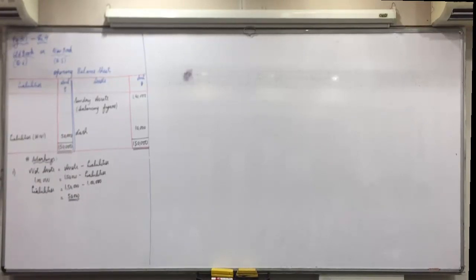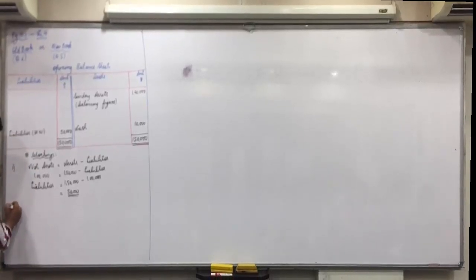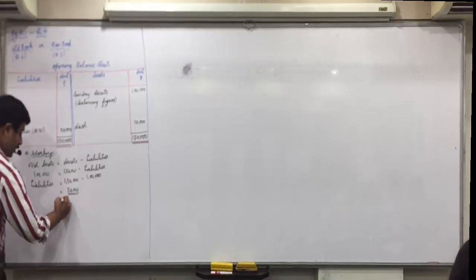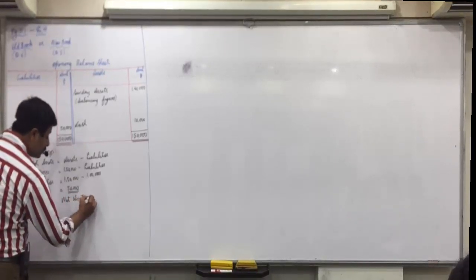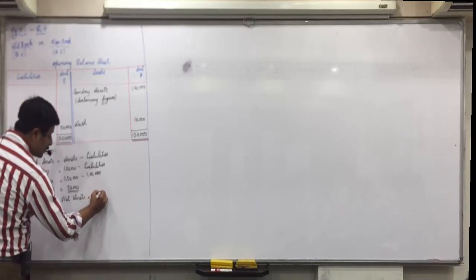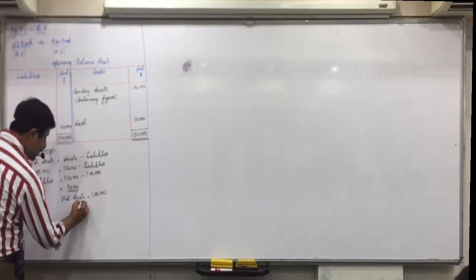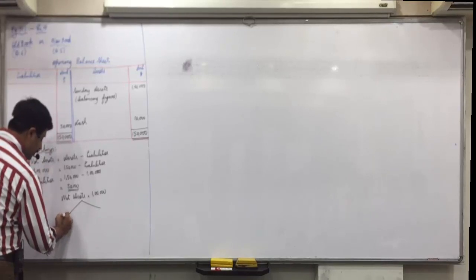Further, the ratio of capital and reserve is 4:1. I told you net assets itself also means capital and reserve. So working note 2, net assets are 1 lakh. That itself means capital and reserve.